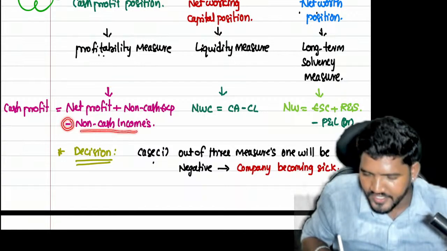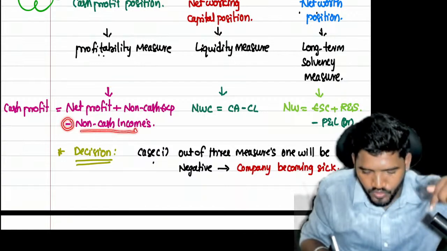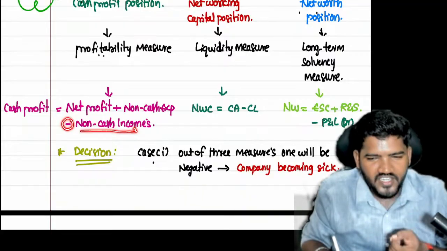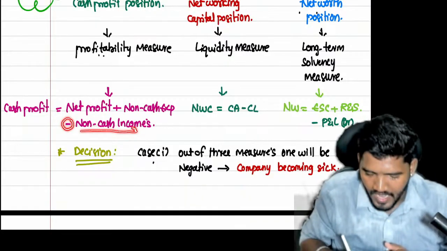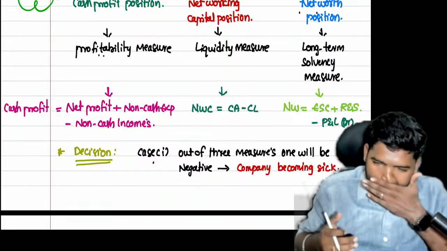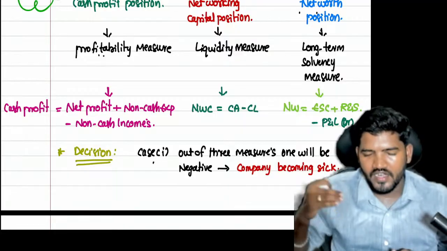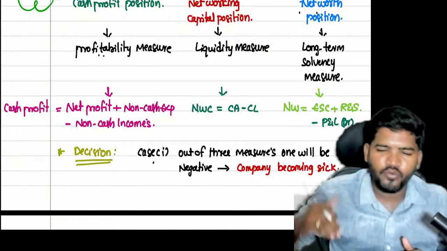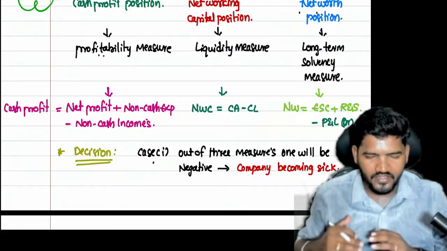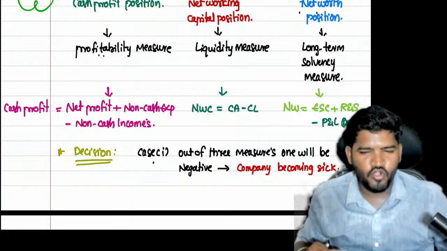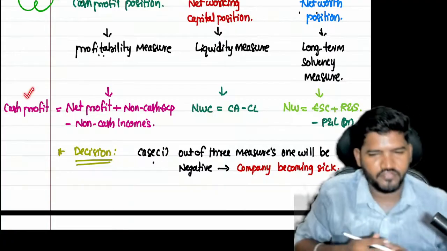Less non-cash incomes: these are included in our net profit, but that income was not generated by cash, that's why I am deducting. If already adjusted, you have to readjust. If already included, please reduce it. If already deducted and not included, you have to add back. Due to that readjustment, non-cash is converted into cash. Hope you guys understand how to calculate cash profit.